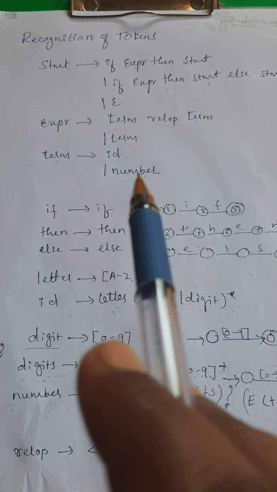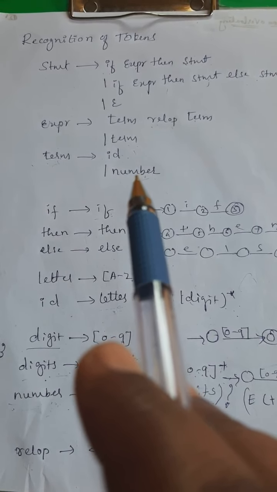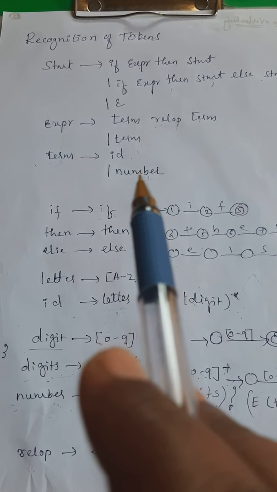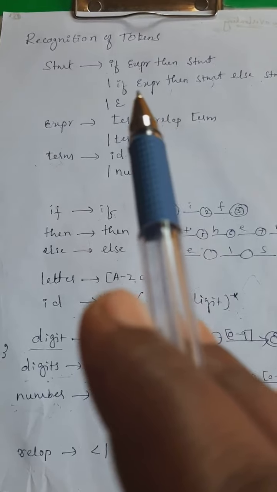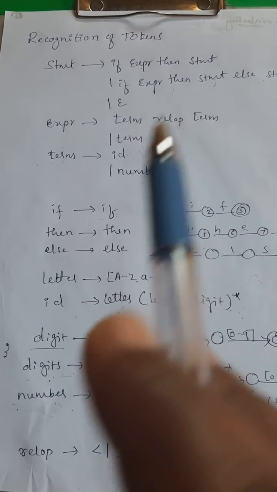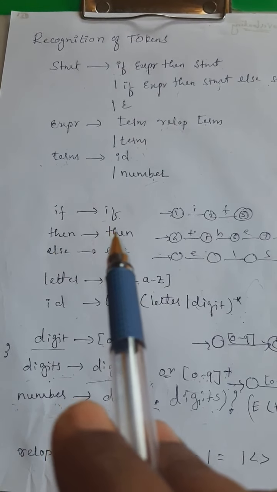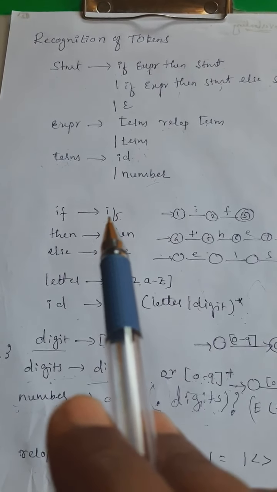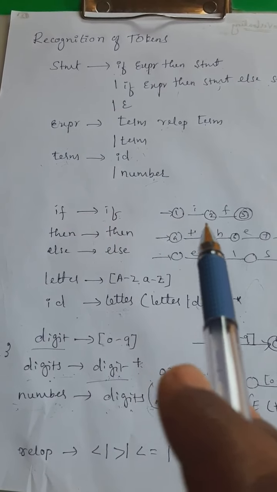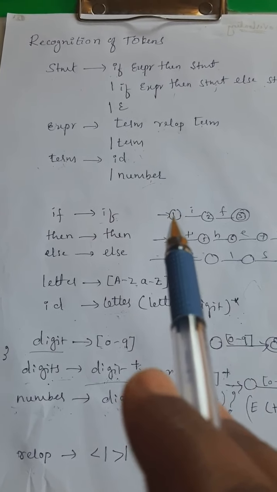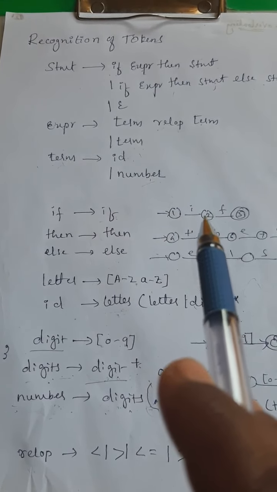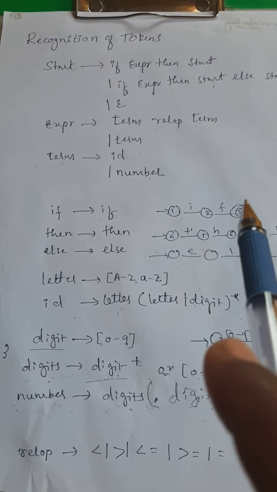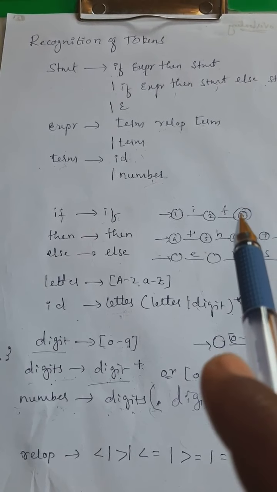Let us see the pattern for all these 6 tokens. Among these 6 tokens, 3 are very important here: id, number and relop, where the remaining 3 are the keywords. The pattern for the keyword is the keyword itself. For the token if, the pattern is if, and the transition diagram for this is, it should start with the I. If I is followed by F and F is not followed by any character or letter, it will move to the final state and it will get accepted.